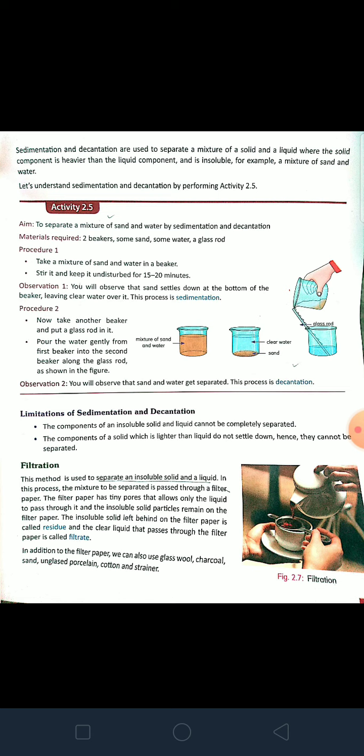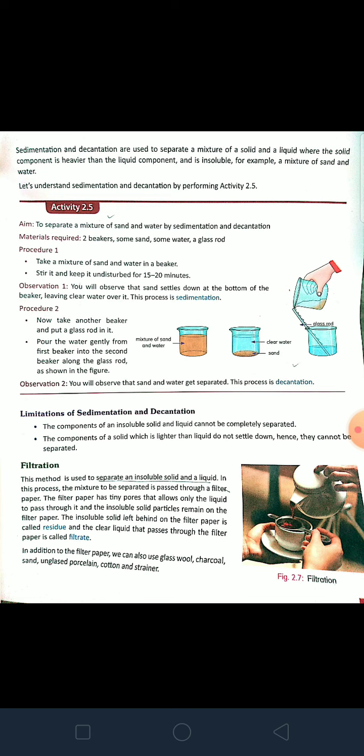The insoluble solid left behind on the filter paper is called residue. See, the tea particles along with ginger and sugar, whatever particles are left behind on the filter paper, or we can say sieve, is residue, and the clear liquid, that is tea, is known as filtrate.